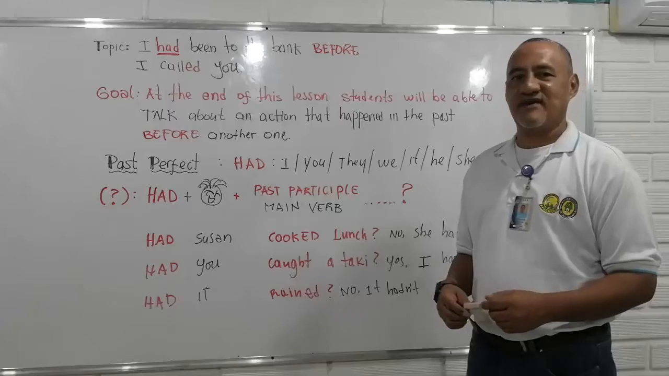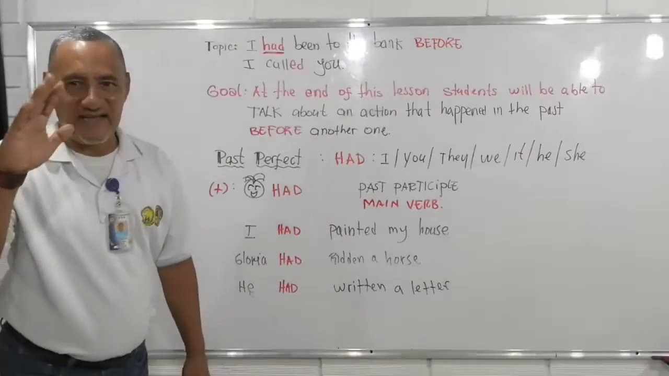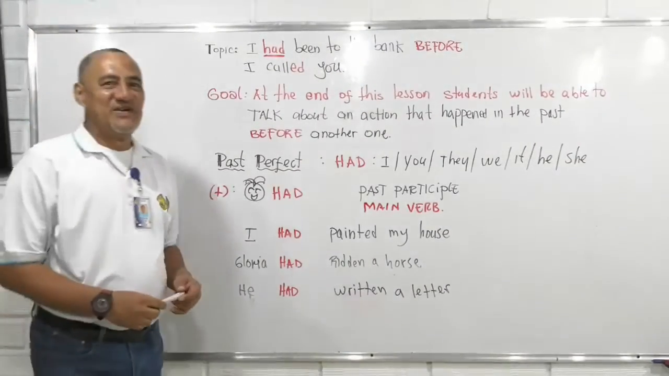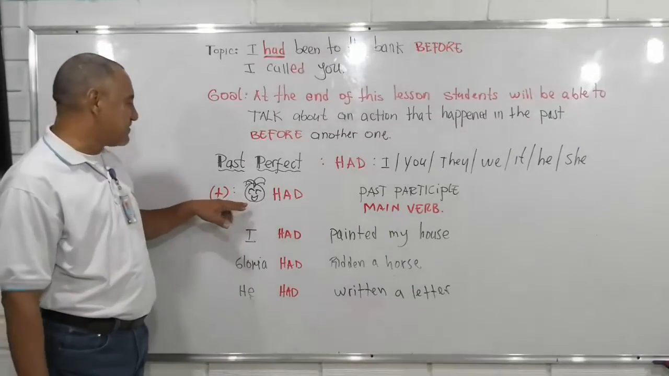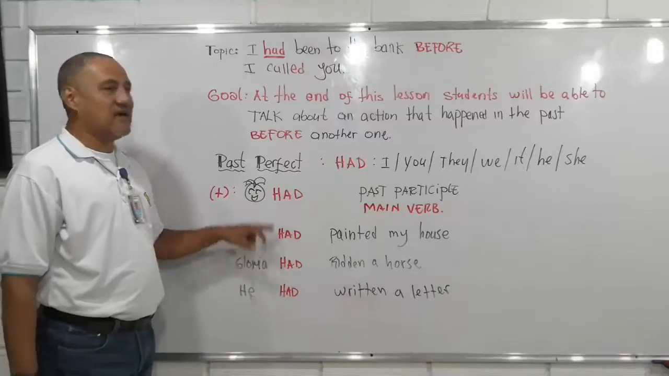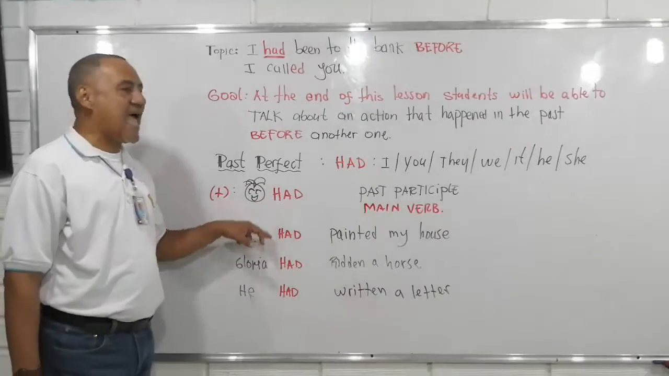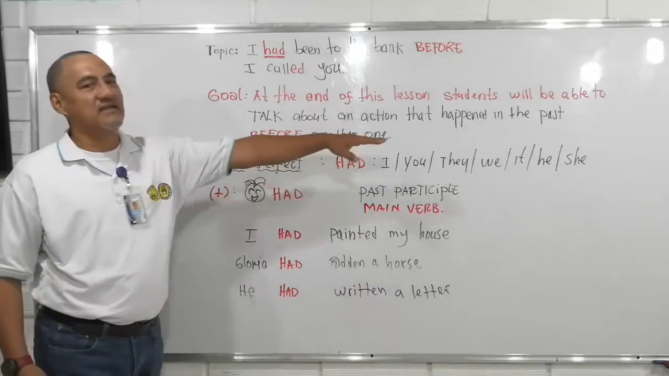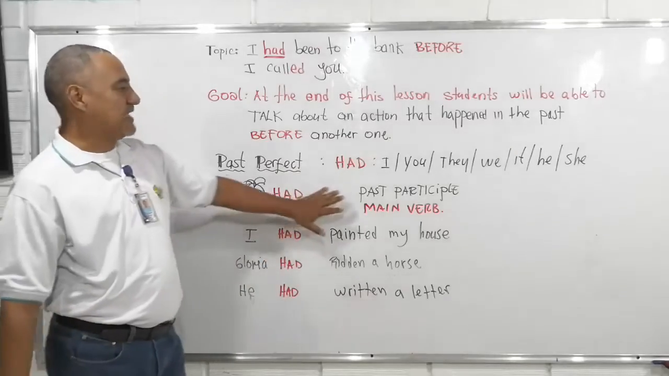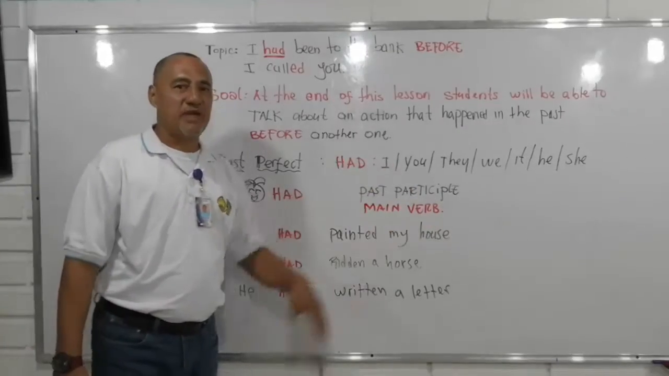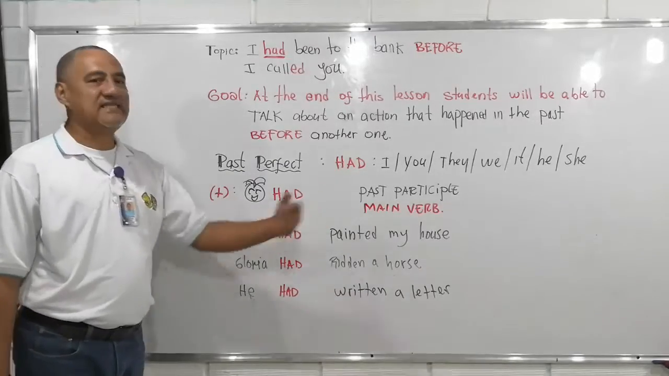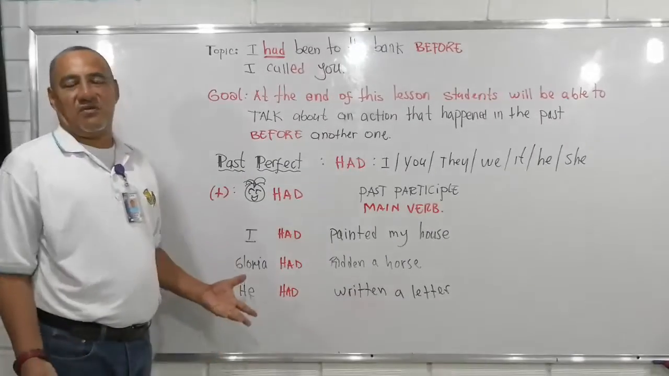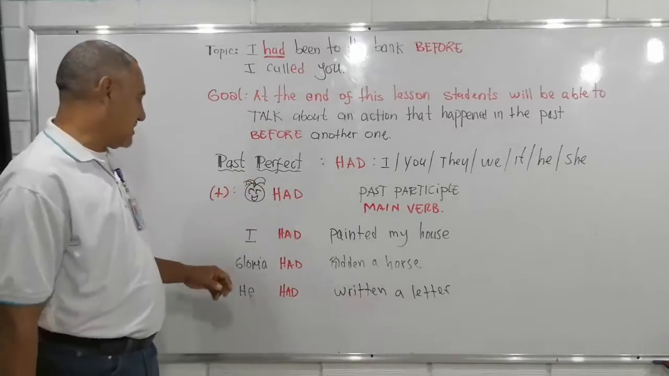Alright? Very good. Okay, now let's start with the affirmative statement, which is very simple. We've got the subject, the auxiliary "had," which is used with all the subject pronouns, plus the past participle of the main verb. Just with this example: I had painted my house. ¿Cómo interpretamos? Había pintado mi casa.